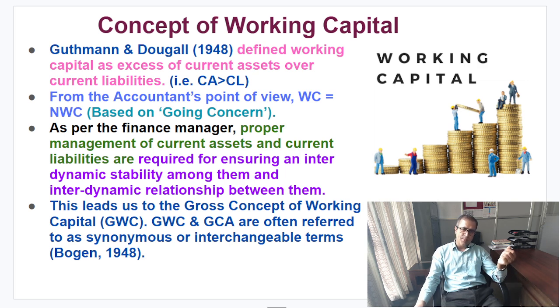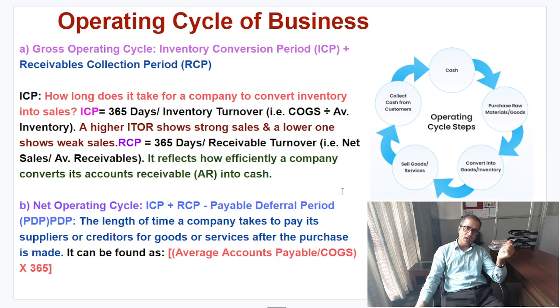Now let's move to the next concept, the operating cycle of the business. Remember, friends, look at this figure. I hope you can understand this one. In the operating cycle, for example, when we have cash, we purchase the goods, or on credit. If you don't have cash, we have to purchase the goods on credit. That means you would have two options: one is cash purchase, and the next one is credit purchase.